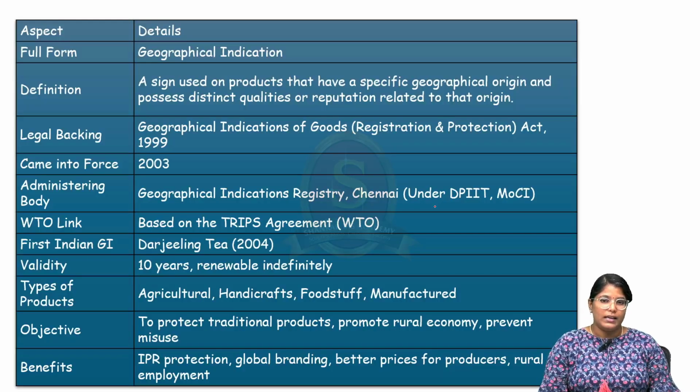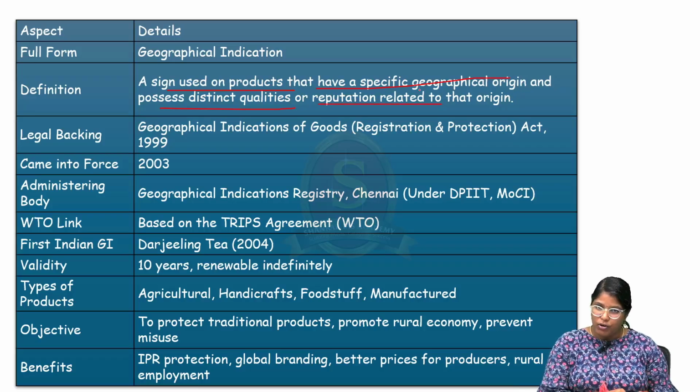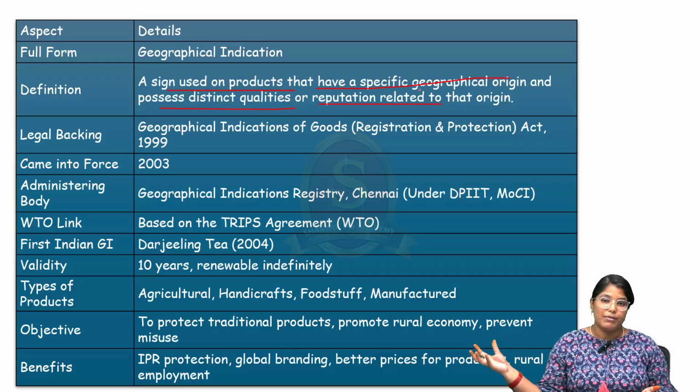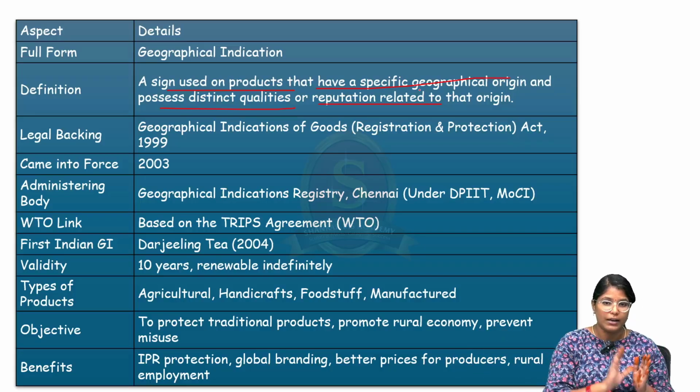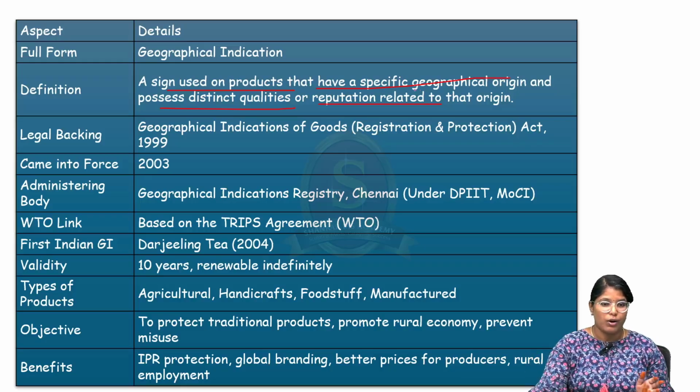Now talking about the GI tag, we have to know that it is nothing but a sign used on products that have a specific geographical origin and possess a distinct character or reputation related to that origin. So they have a specific origin, and that origin is very reputed. Even though it is available in different places, the origin is very important, right? That is what geographical indication means, and it is like an intellectual property right. We have an administrating body, the Geographical Indications Registry, which is in Chennai. It comes under the DPIIT, Ministry of Commerce and Industry.